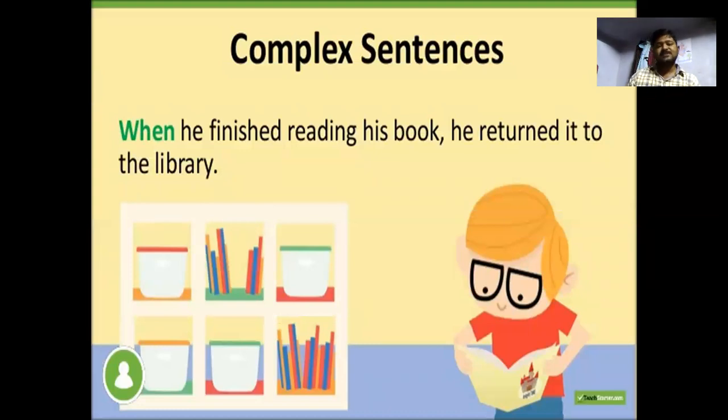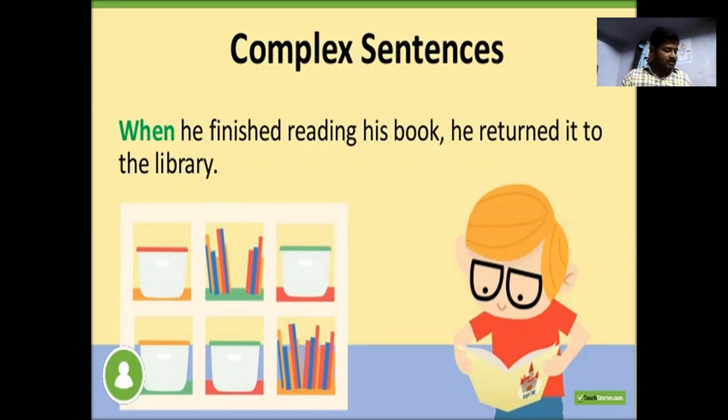Complex sentence: when he finished reading his book, he returned it to the library. How can we say that a sentence is a complex sentence? When he finished reading his book, he returned it to the library.